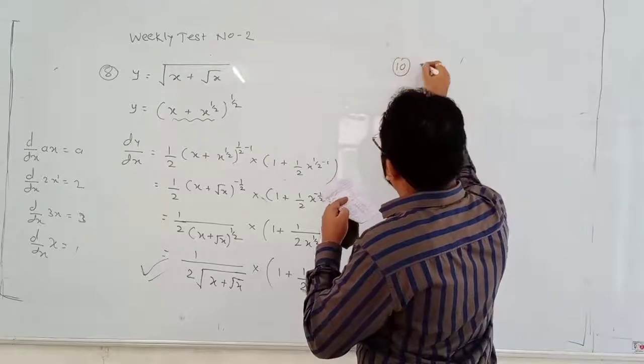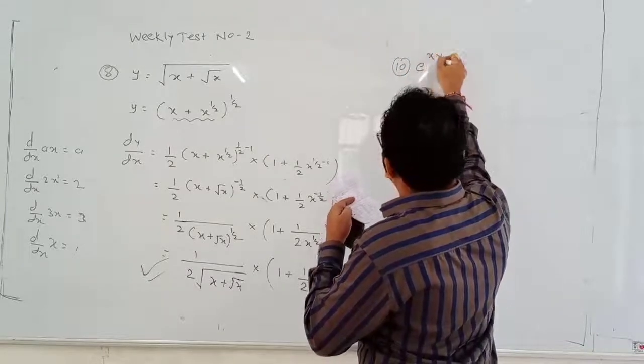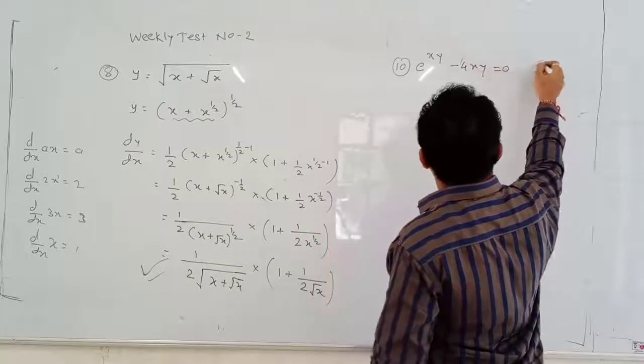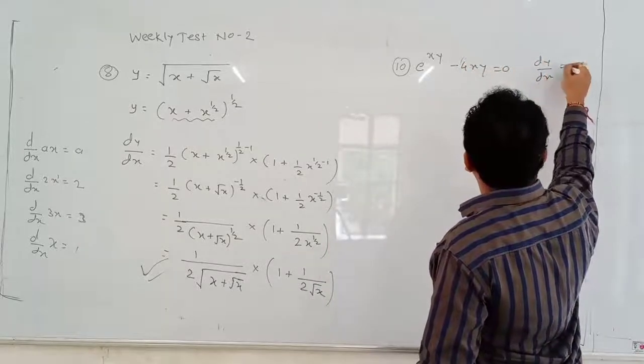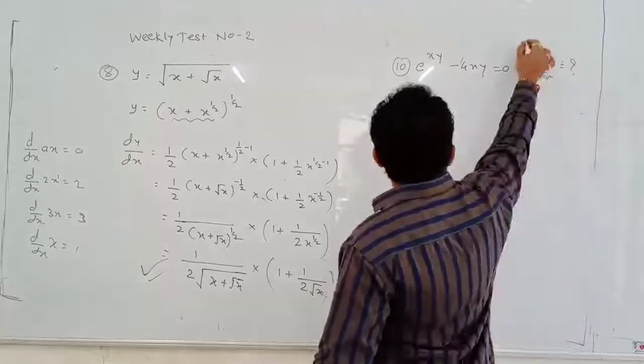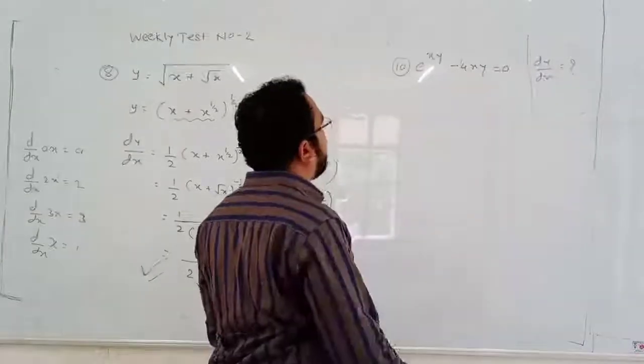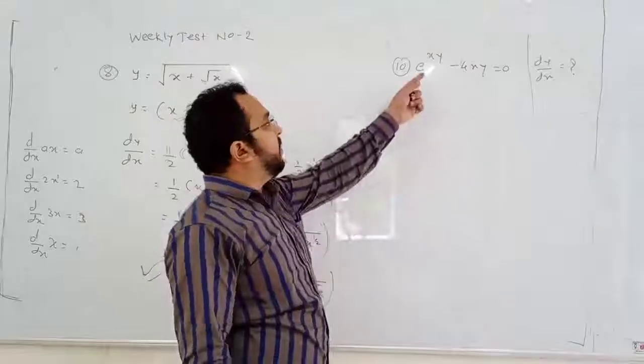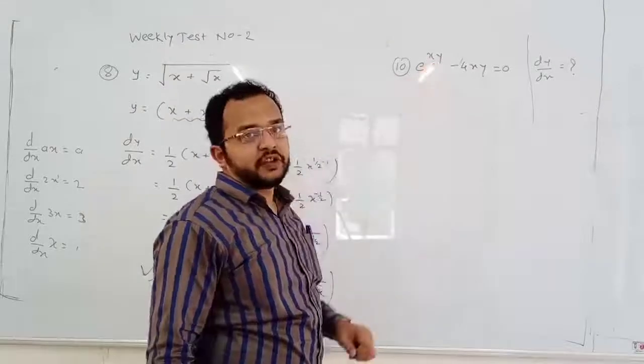Question number 10. e to the power xy minus 4xy is equal to 0. dy by dx is asked. We need to find dy by dx. Now e to the power xy. Okay, that means here it is an implicit function.